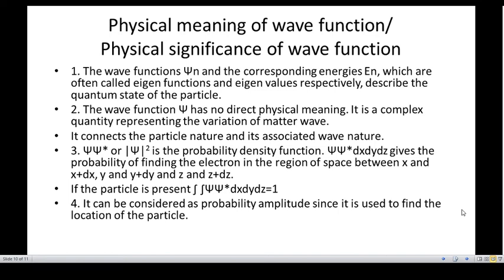And the next point is, if the particle is present in a given space, then the integration of psi star psi dx dy dz is equal to 1. Then it can be considered as probability amplitude since it is used to find the location of the particle. So these are a few aspects you should remember about the wave function.